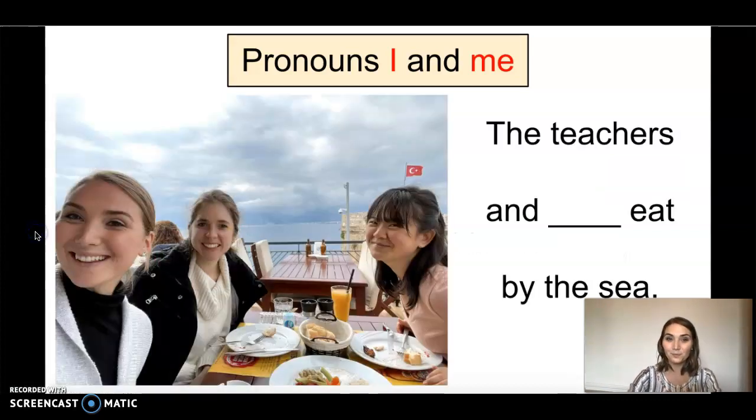One last example. The teachers and blank eat by the sea. Am I in the subject of the sentence or in the predicate of the sentence? Am I doing the verb? Am I not doing the verb? First, let's find the verb, eat. I can use pronoun I because I am doing the verb. The teachers and I eat by the sea. It wouldn't make sense for me to say, me eat by the sea.